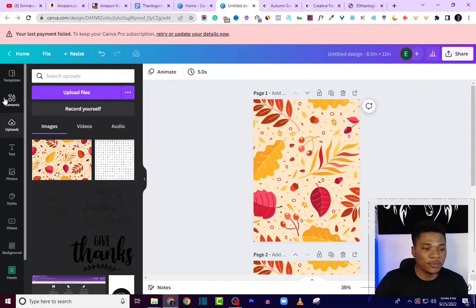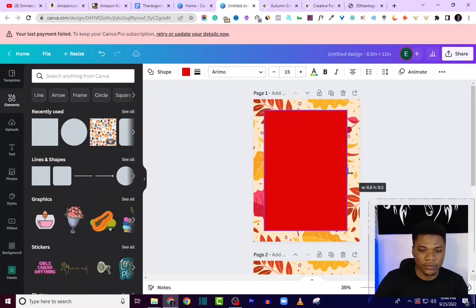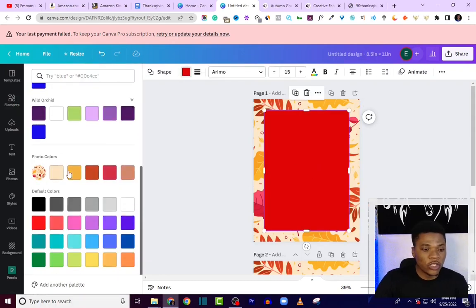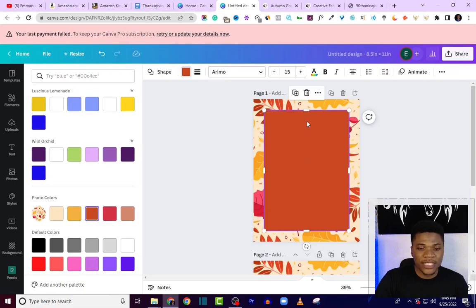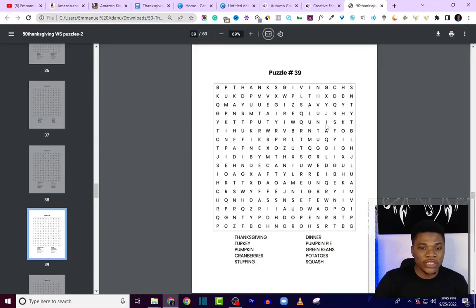And then the next thing I'm going to do is to bring in a rectangular shape. So I'll come over to Elements and then just bring in this shape right here. So I can just drag this open. So we'll have this here, and I'm going to change this color from red. So let me just choose one of the colors on our background. Let's say this for instance, or let me see this or this. I think this will be better. Okay, so I'll just select this.